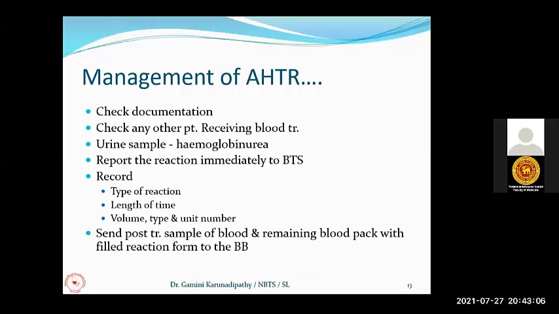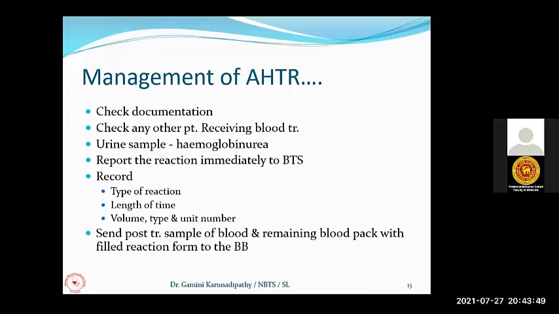Then we have to identify why this particular patient developed an acute hemolytic transfusion reaction to cross-match compatible blood. As we know, for cross-match compatible blood there is no reason to develop an acute hemolytic incompatible reaction, but that has happened. So we have to see what has gone wrong in the transfusion of blood to this patient. For that, you have to keep the implicated blood pack, which was transfused to the patient in the ward, without discarding it.